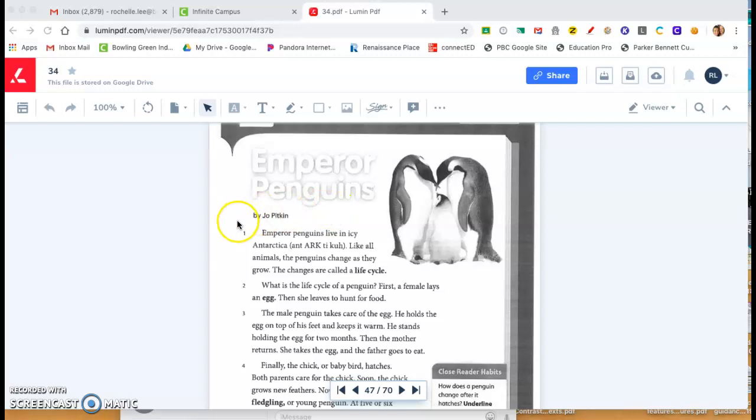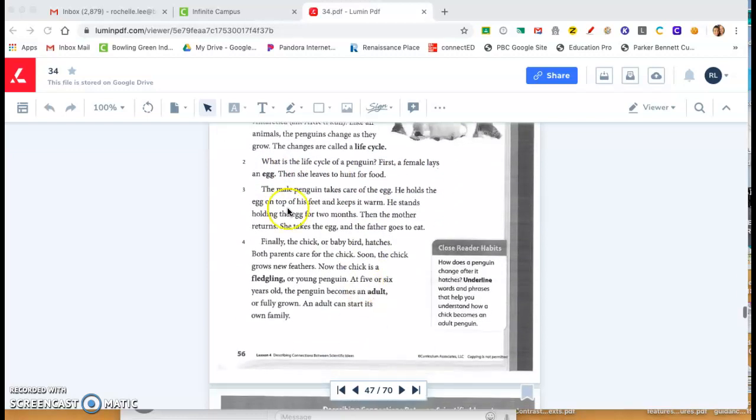Emperor Penguins by Joey Pitkin. Emperor penguins live in icy Antarctica. Like all animals, the penguins change as they grow. The changes are called a life cycle. What is a life cycle of a penguin? First, a female lays an egg. Then she leaves to hunt for food. The male penguin takes care of the egg. He holds the egg on top of his feet to keep it warm. He stands holding the egg for 2 months.